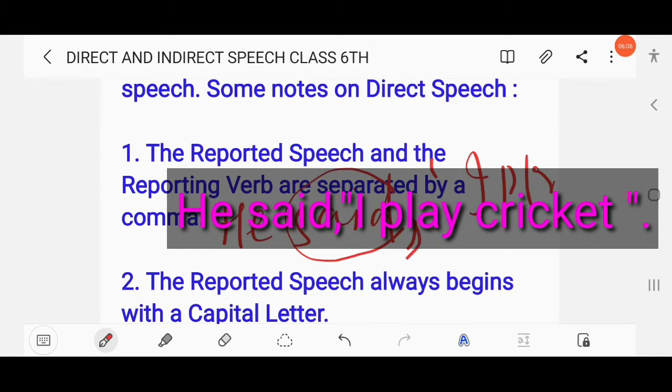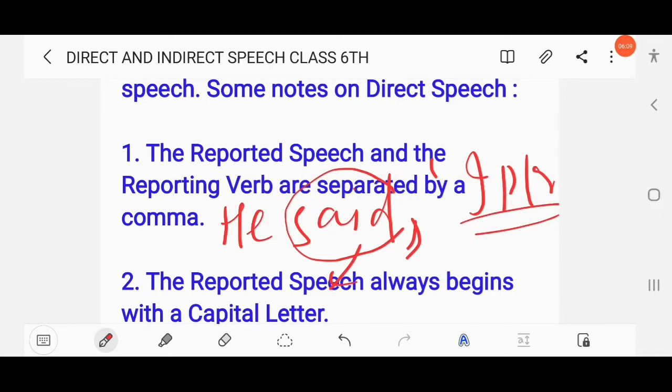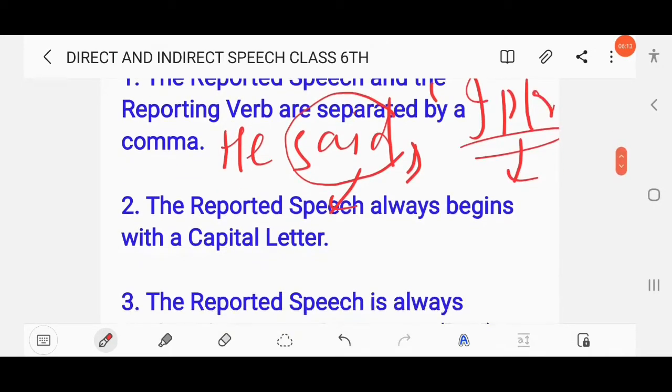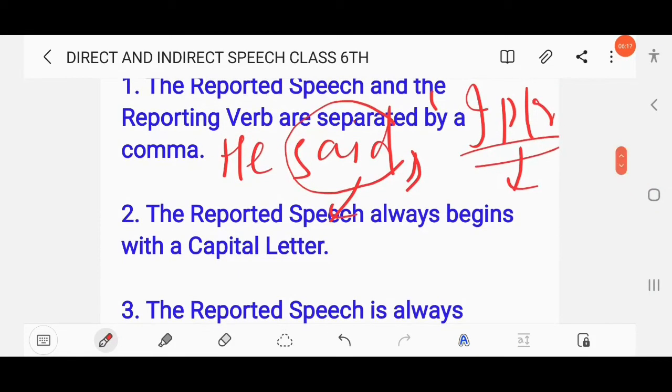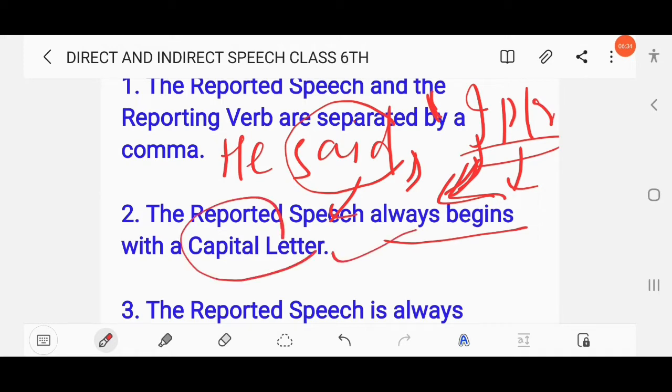The next point: the reported speech always begins with a capital letter. What is reported speech? The speech written within the inverted commas. It always begins with a capital letter, here I.